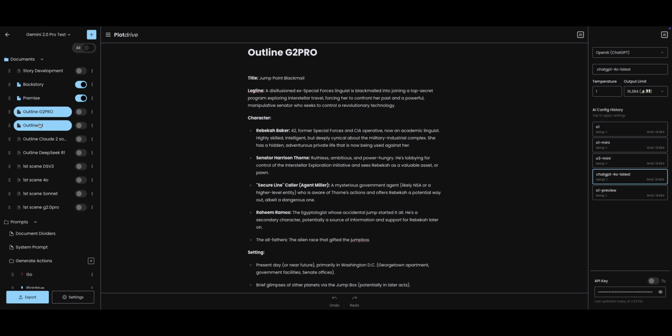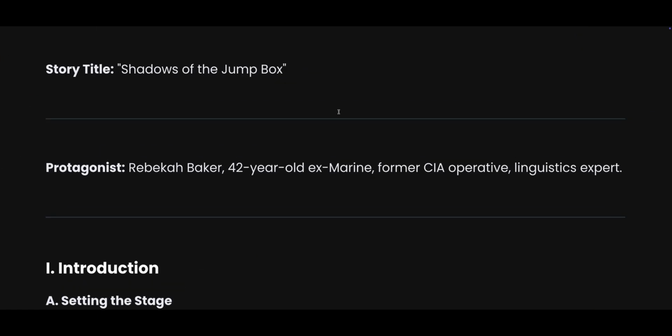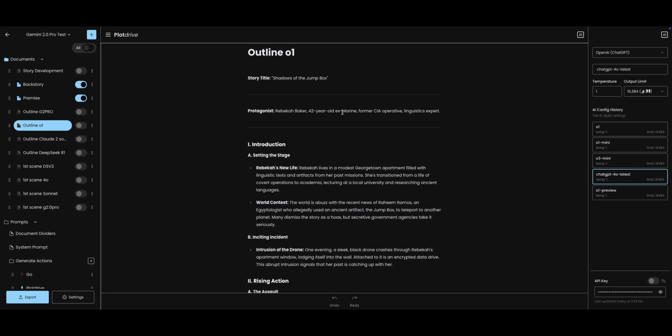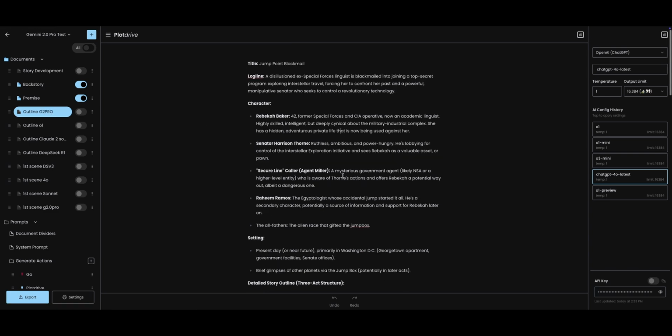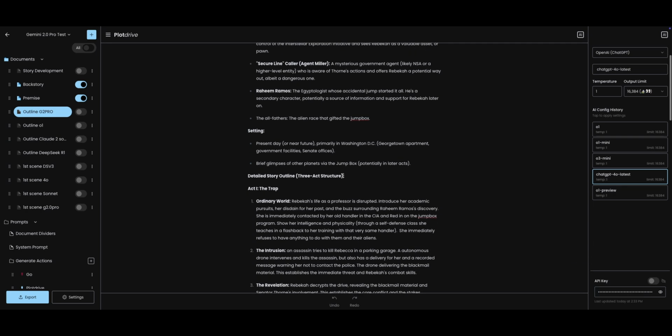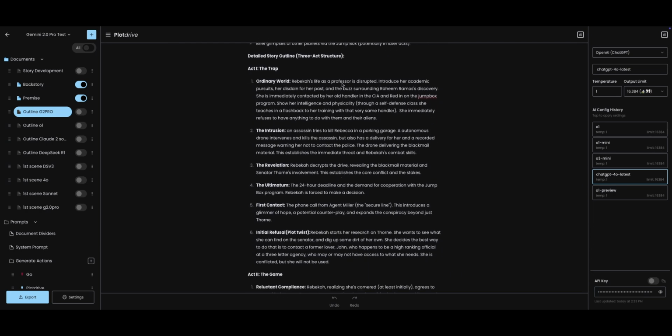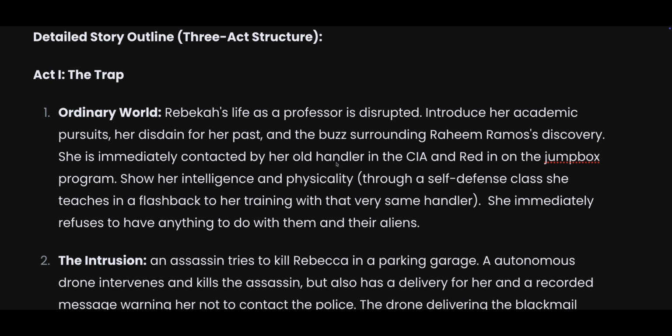Now, I wonder, was there any other log lines? No, there isn't a log line, but it does say who the protagonist is, Rebecca Baker, and that's the O1 model. So let's go back to Gemini 2.0 Pro. As I look at it, it has all of the characters that it thinks should exist. The setting, the details. Here is the first scene in Act 1.